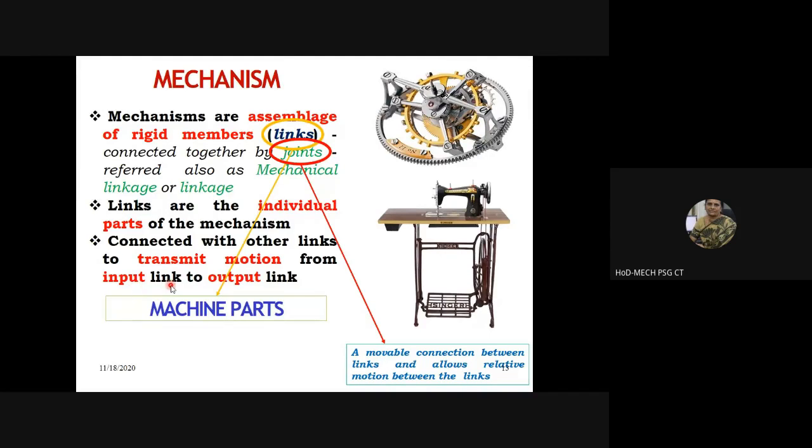Now that we know the correct terms, make use of them. Earlier I said one location to another location, but we've come across new, more appropriate terms. What is that term? Output link.